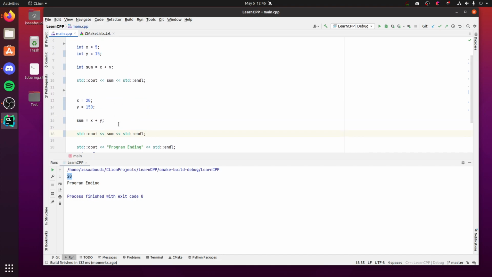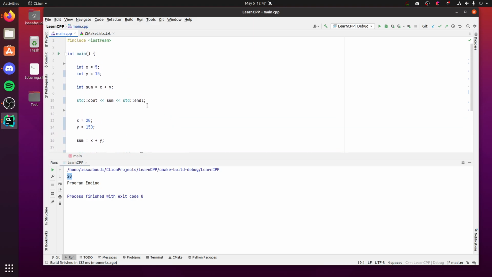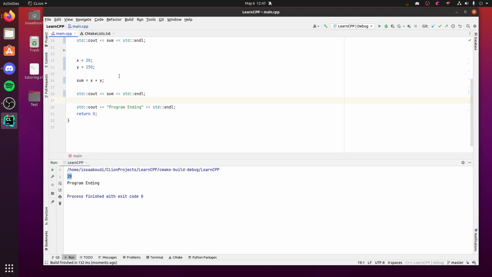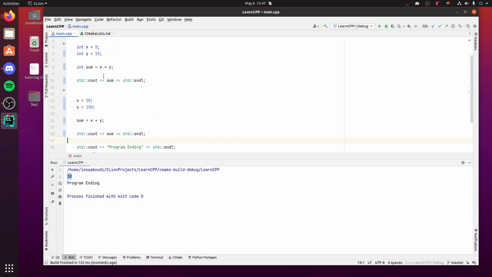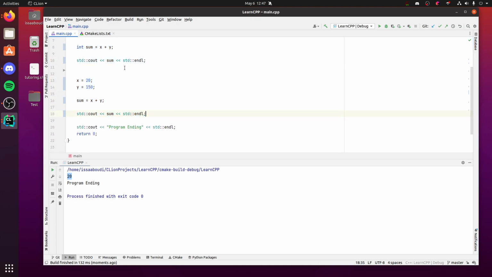And this is probably a better example of why we want functions than what I was doing earlier with the program ending. So what can we do? Well, we can make this a function. That way we don't have to do all this multiple times over and over again and just change these two.